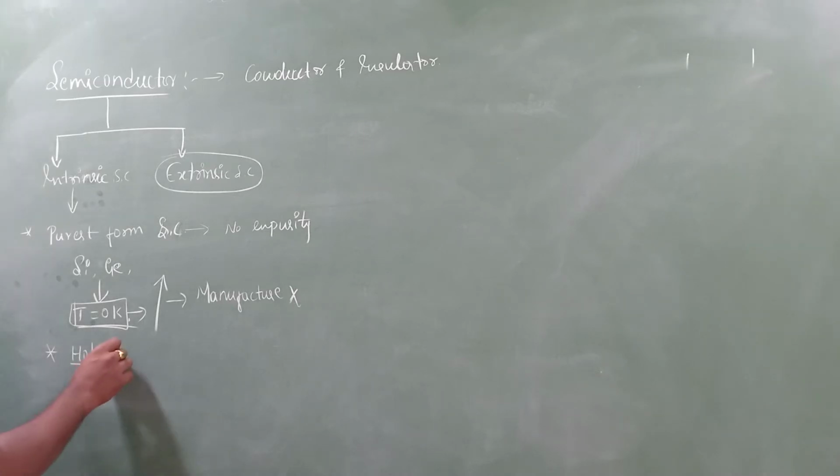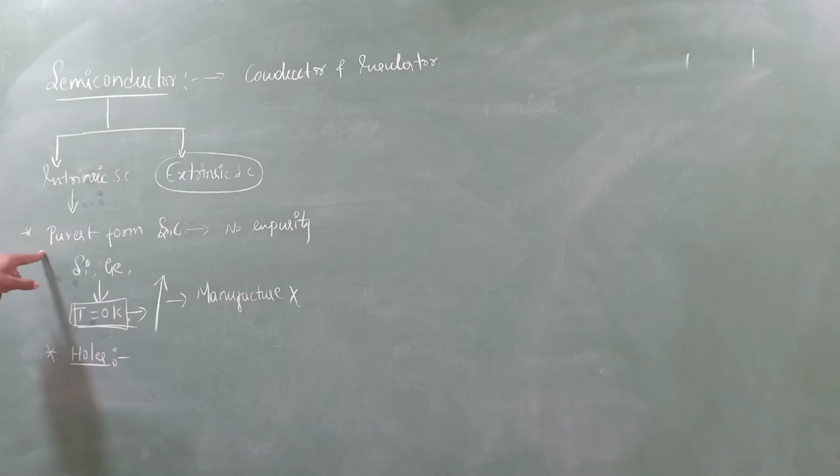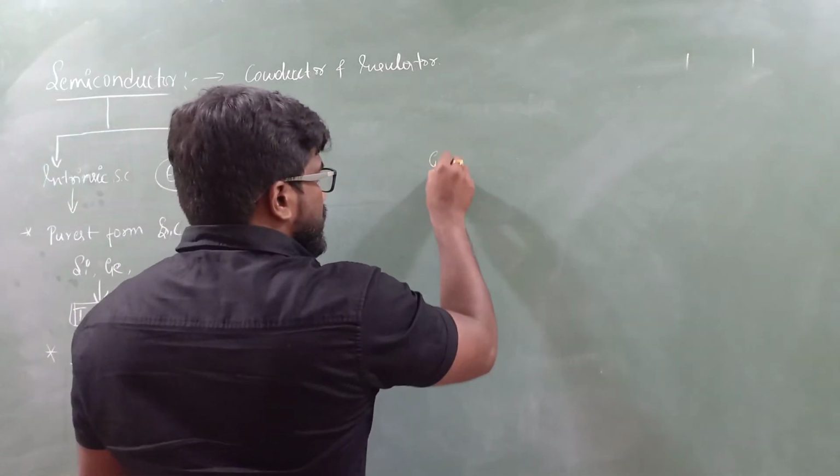So what do you mean by holes? If you take this intrinsic semiconductor, we took silicon or germanium as an example. I'll write the structure of this.